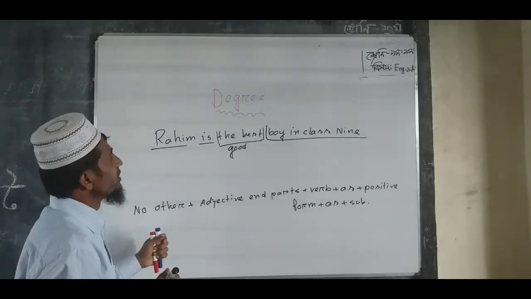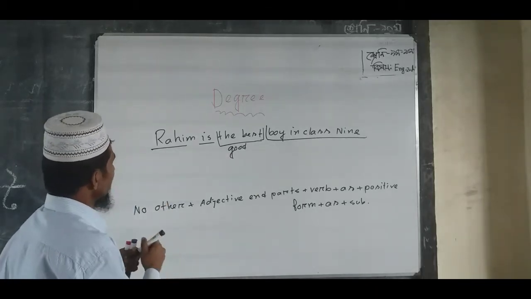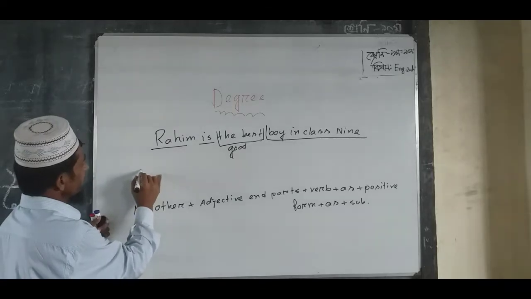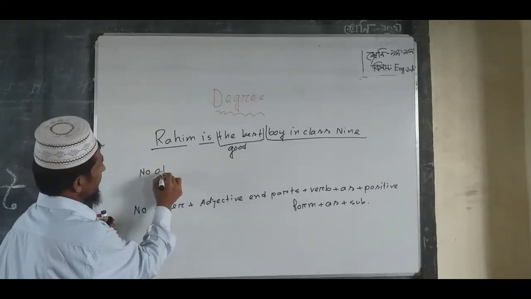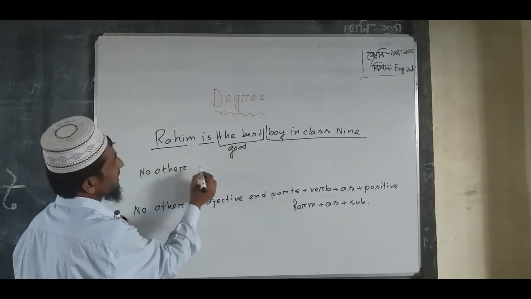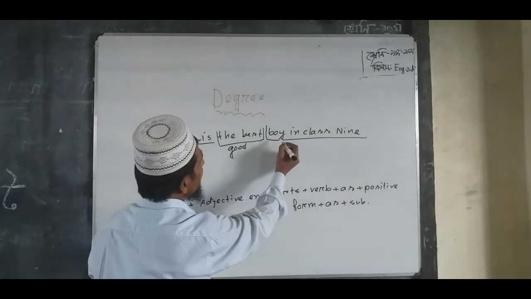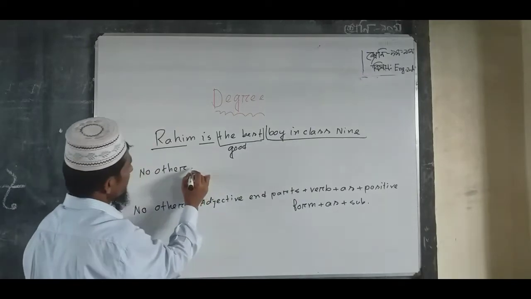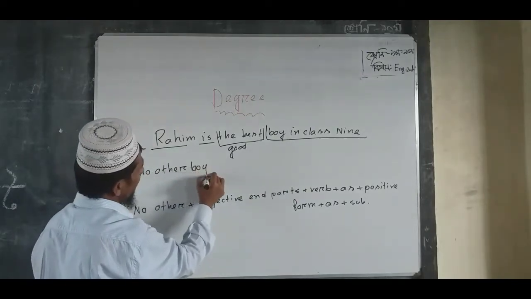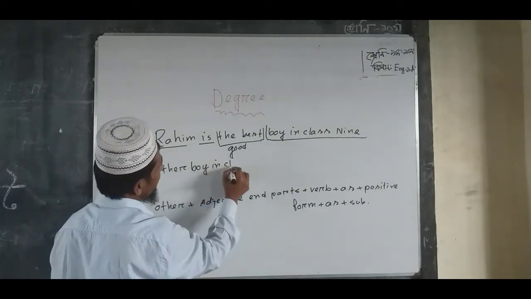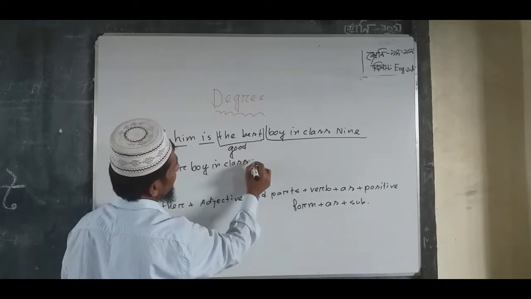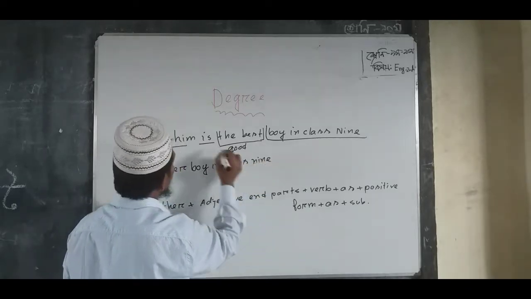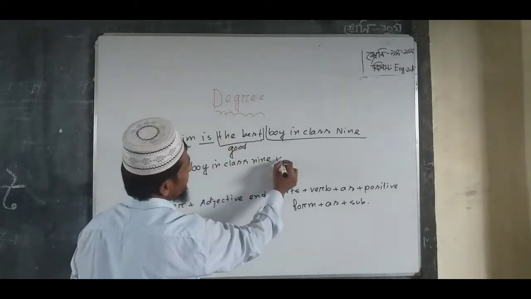So here I can change from superlative to positive. First auxiliary, no other. In the adjective parts, boy in class 9. Verb is.